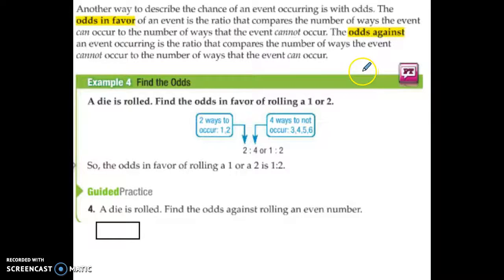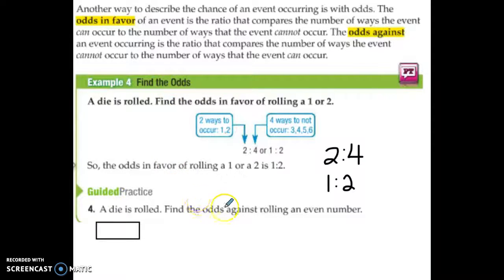So, if we roll a die, what are the odds in favor of rolling a 1 or a 2? Well, to roll a 1 or a 2, there's 2 numbers that fit that criteria. And then the second number in our ratio or our comparison is what we don't want. Well, we don't want a 3, 4, 5, or 6. So there's 4 numbers we don't want, which means we reduce this down to 1 to 2. So odds are not that fraction out of the total. It is what we want versus what we don't want, or if it's odds against, it's what we don't want compared to what we want.